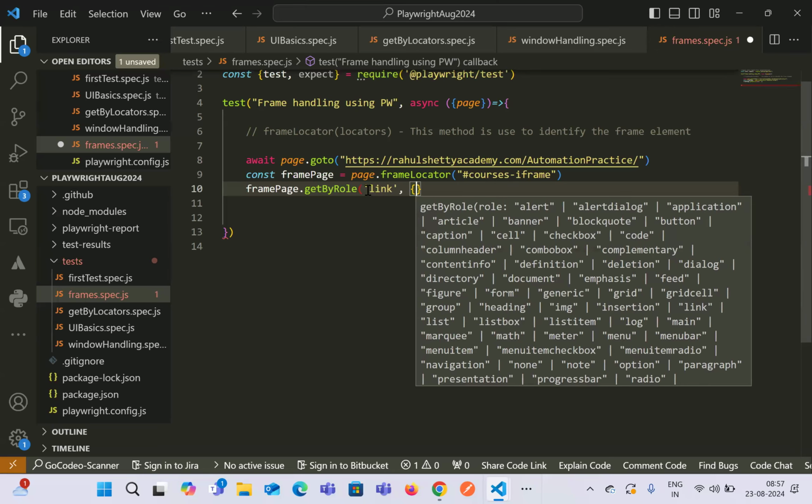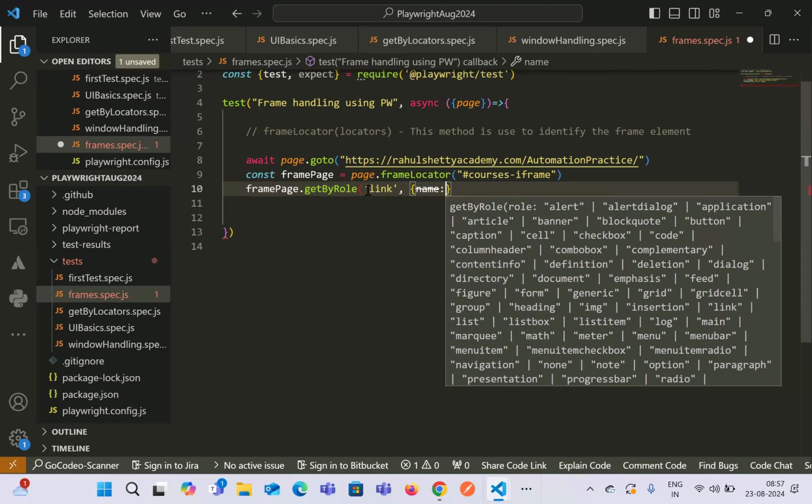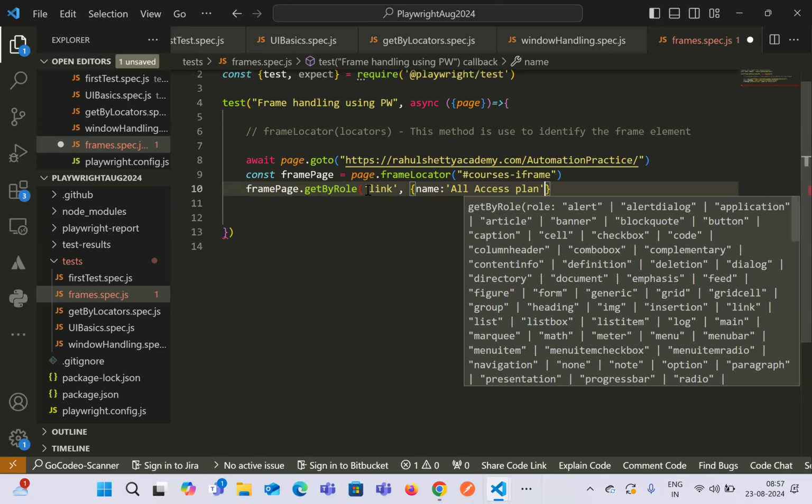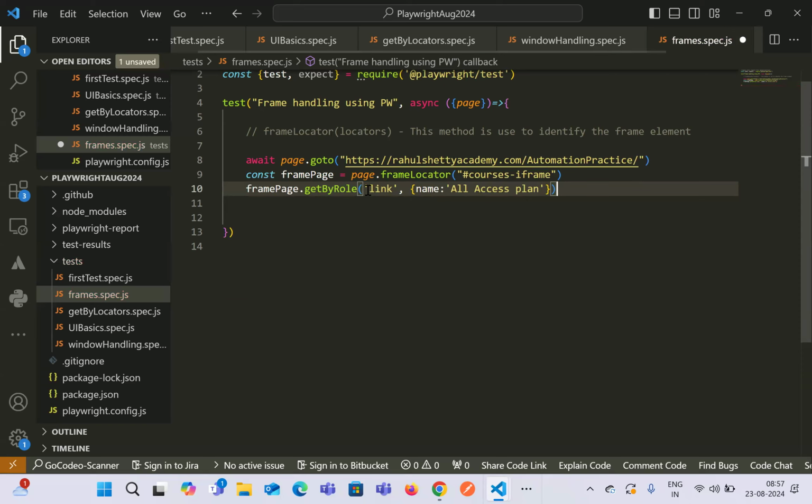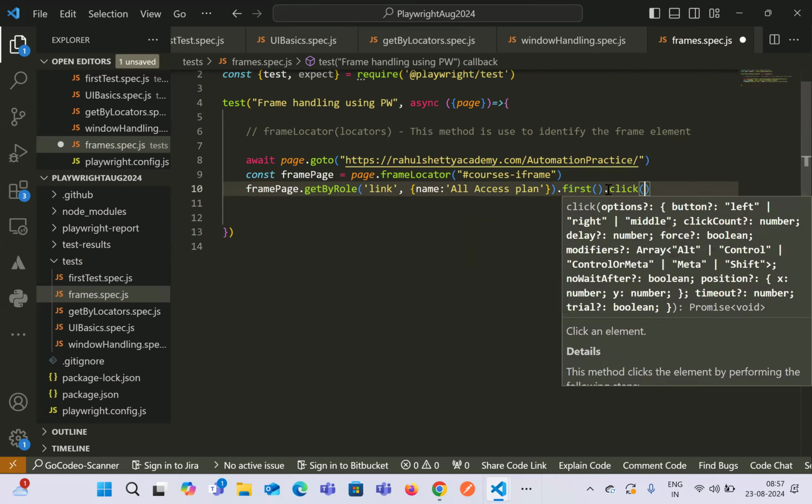And then we have to filter it out. So how do we filter? By saying name equals this. And what is our goal? We can also write first, so that if there are multiple elements matching the all access plan name, it will filter out the first one by using the first method. And then we can say click on this.